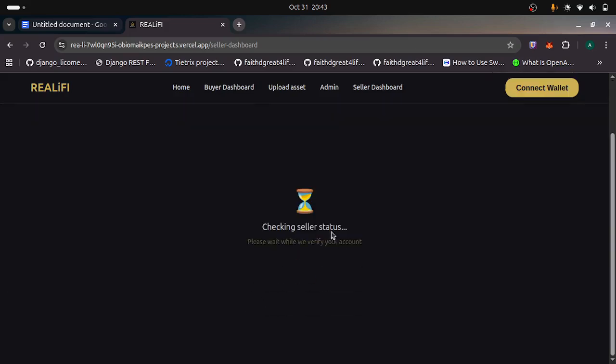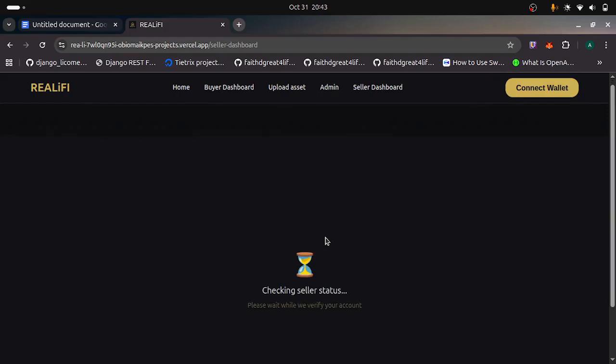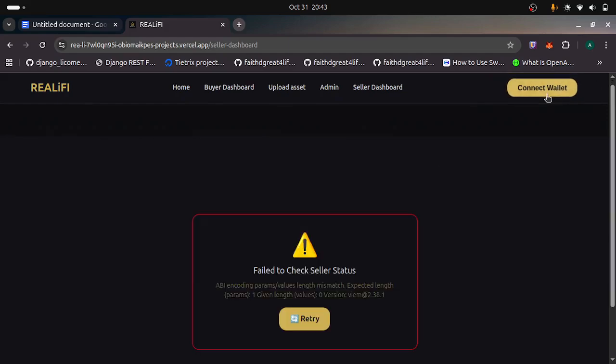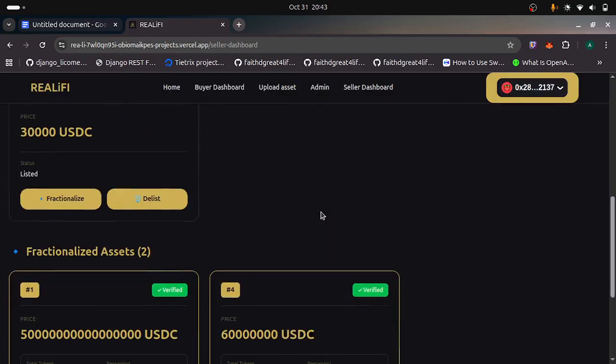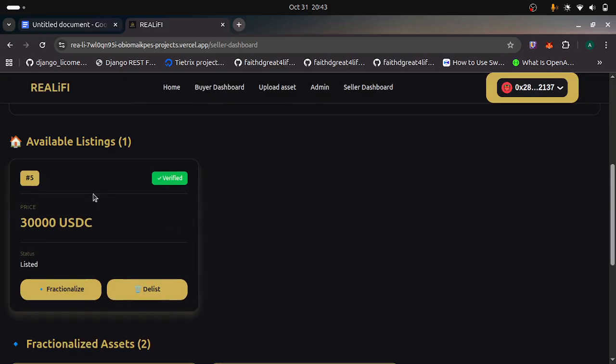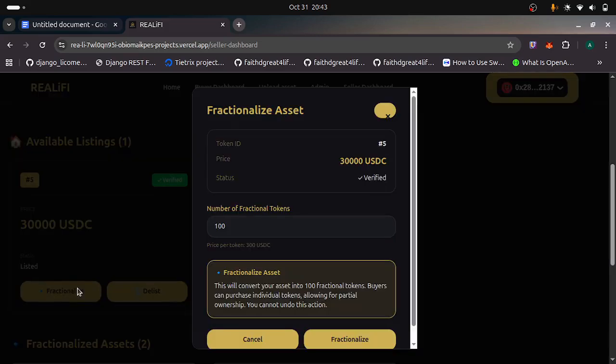Okay, so it checks your status if you're actually a seller. Please wait while we verify your account. Okay, I don't know what happened there. Okay, the wallet. So this is my seller dashboard. This is the asset I just created, but I want to fractionalize it. I don't want to sell the whole asset. I want to fractionalize it. So I click on fractionalize.